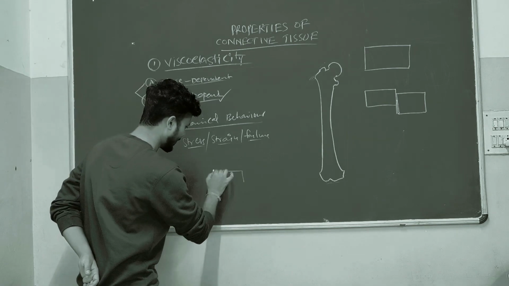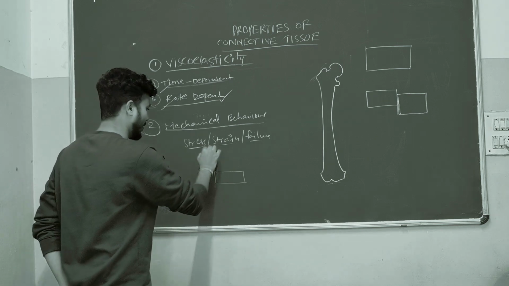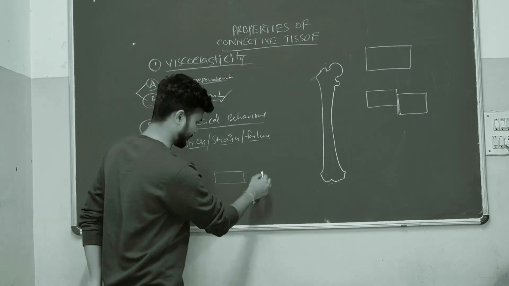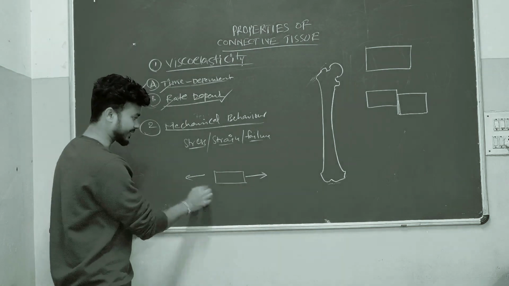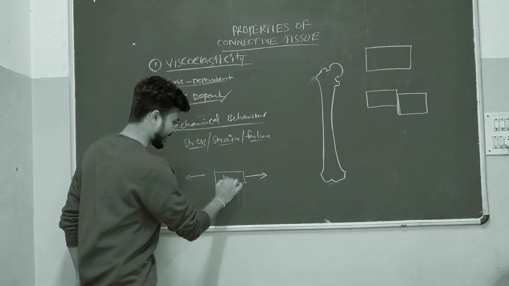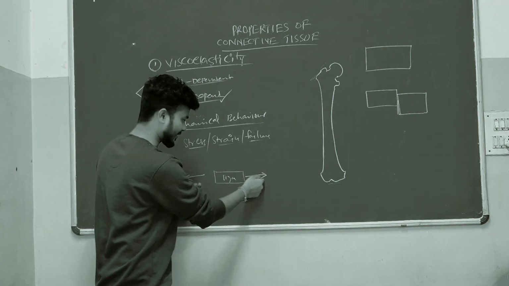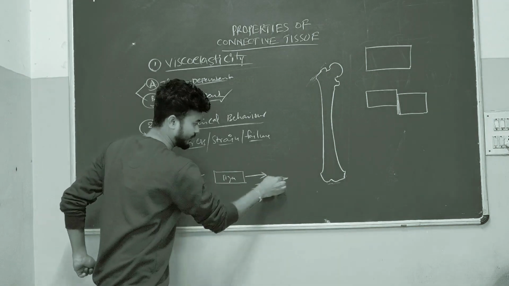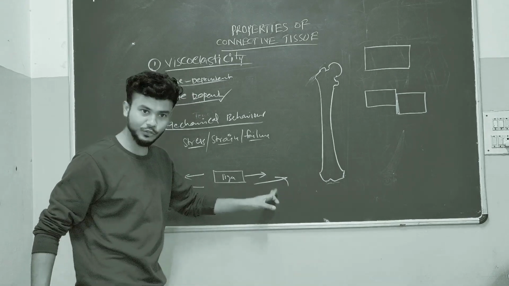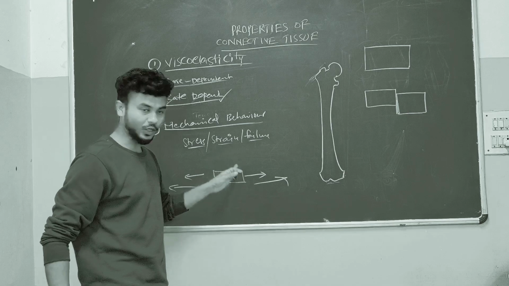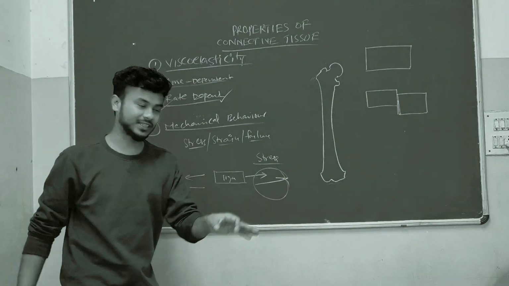Suppose here one object is there, imagine a ligament. When I apply a force in this direction and in this direction, the force which is acting on the object is called stress.